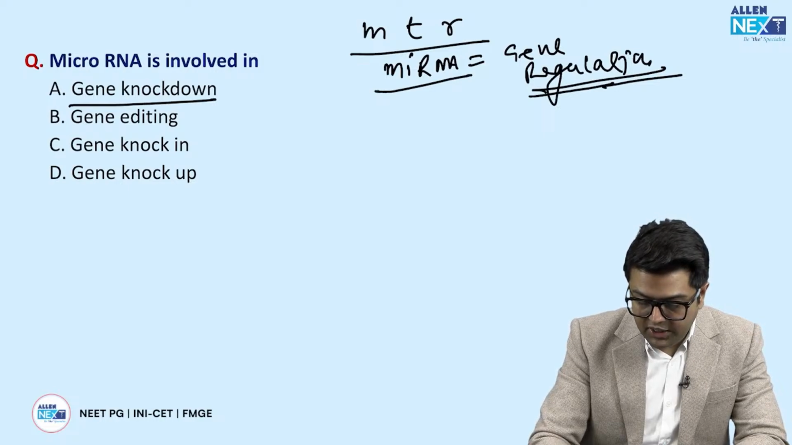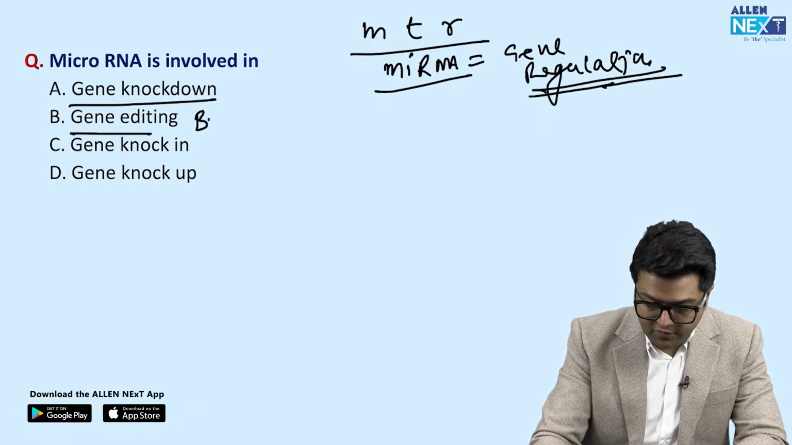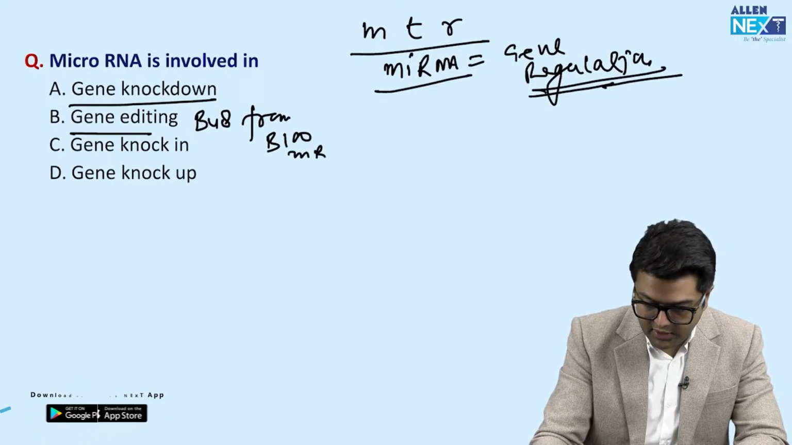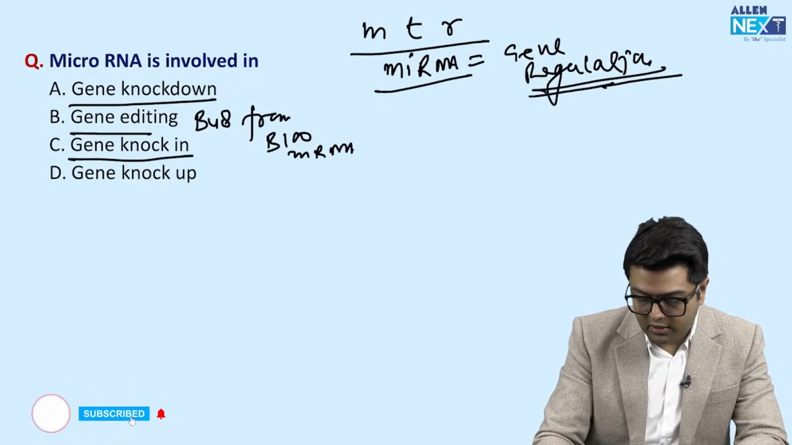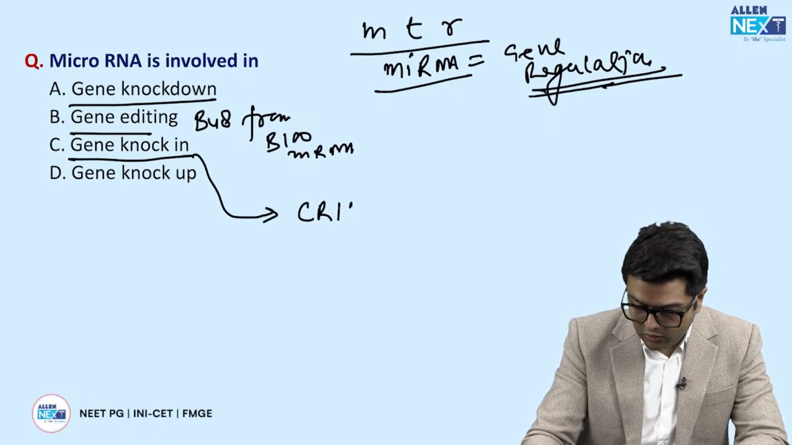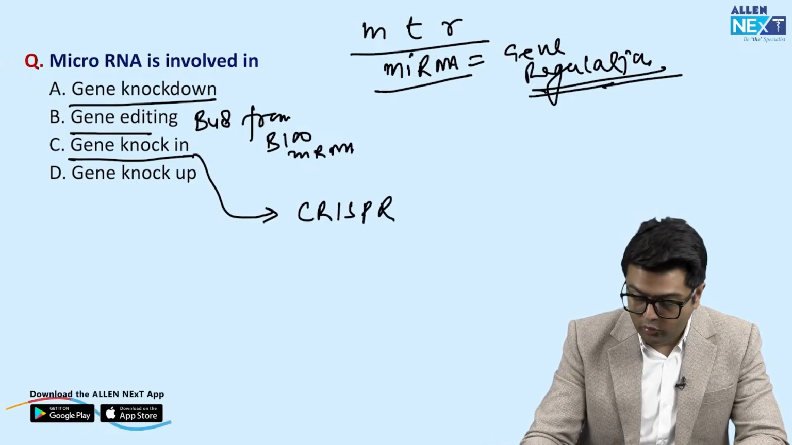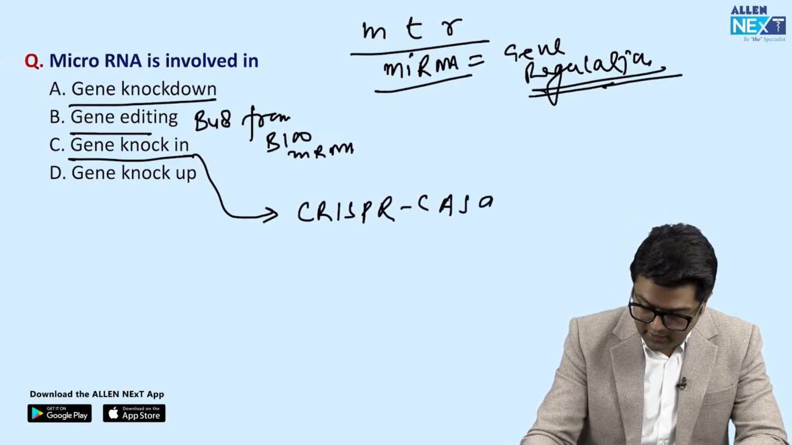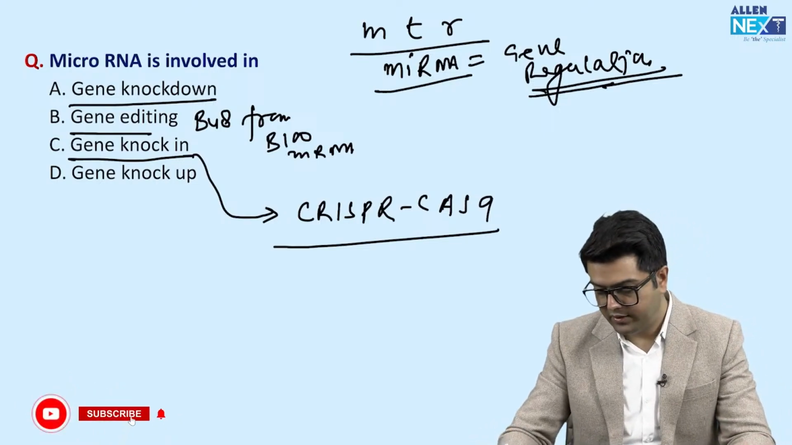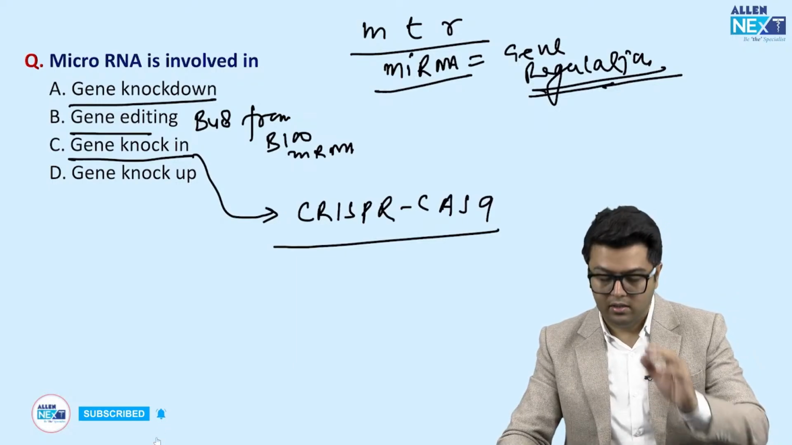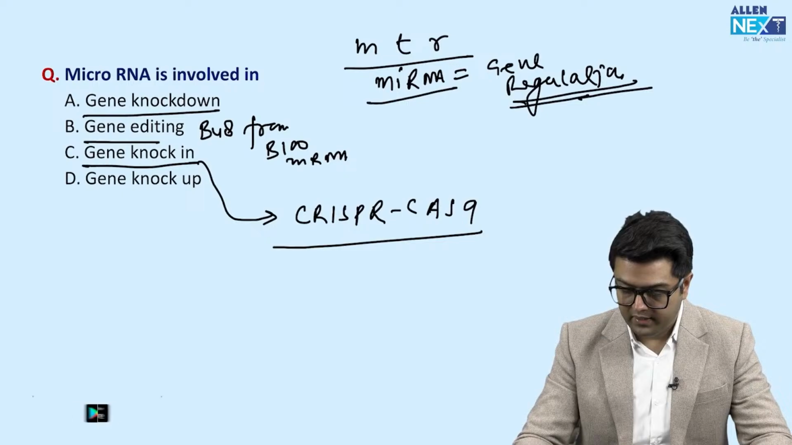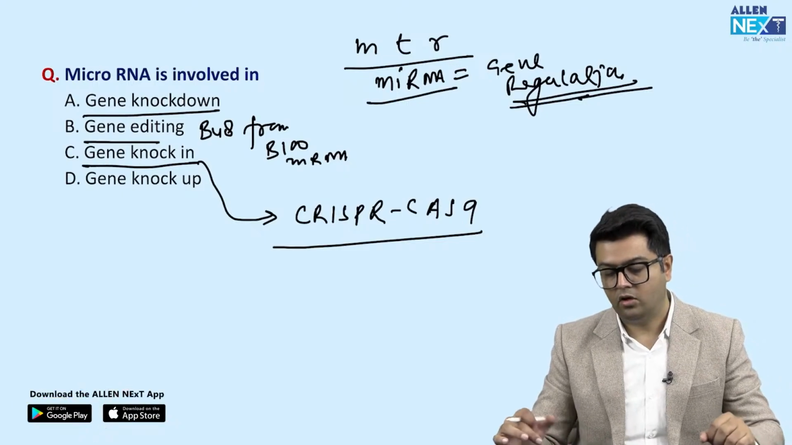Clear, guys? Gene editing, guys. Gene editing is the synthesis of B48 from the B100 messenger RNA. Gene knock-in, guys. For the gene knock-in and knockout process, we use a technology which was a recent Nobel Prize winner also, that is called CRISPR-Cas9. There is nothing like a knock-up. So these are the three words that you should know, right? They all are PYQs of NEET PG, but can be asked again in the exams. Fine, guys. So that finishes our topic.